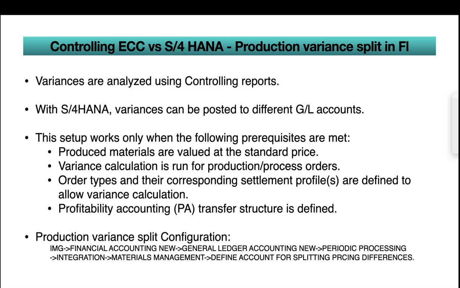Produced materials are valued at standard price. Variance calculation is run for production or process orders. Order types and their corresponding settlement profiles are defined to allow variance calculation. PS transfer structure and profitability accounting transfer structure are defined. Again, at the bottom you can see the configuration. It is under F5. The COGS split configuration and the production variance split configuration will be at the same place.